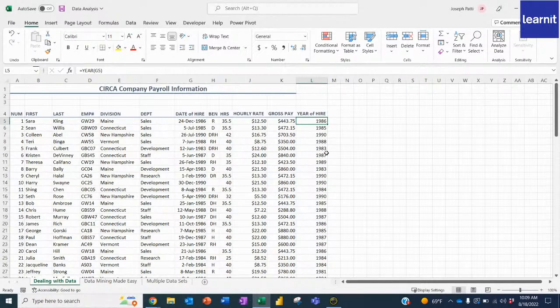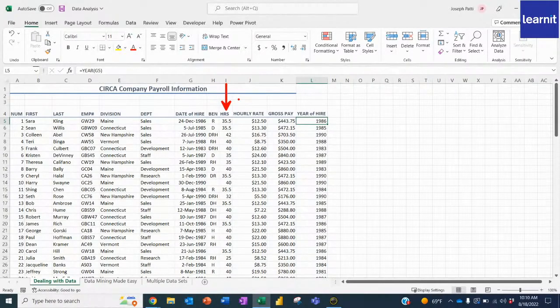But what happens if I want to pull something like full-time versus part-time staff? Well, in that case, which column would I even use for that? Well, what really determines a full-time staff versus a part-time staff is the hours they work. And we do have that information right here. So we already have the information about the hours. Now we're going to get more information from this information that already exists, which is the hours.